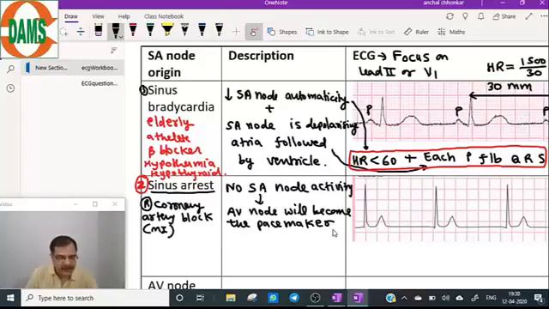AV node will become the pacemaker, obviously, and this AV node will depolarize, and hence atria and ventricles will depolarize simultaneously.